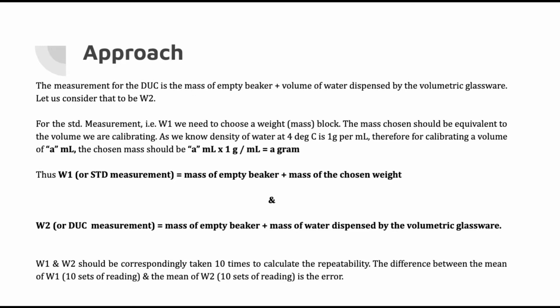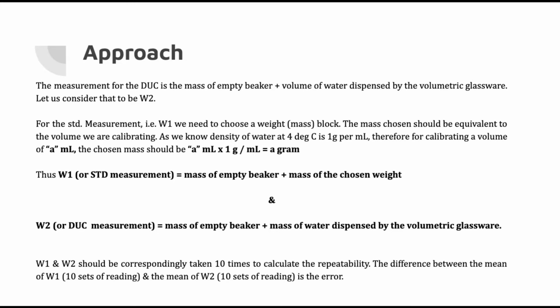As we know that the density of water at 4 degrees centigrade is the maximum, that is 1 gram per milliliter, therefore for calibrating a volume of a milliliter, the chosen mass should be a milliliter multiplied by 1 gram per milliliter is equal to a gram.